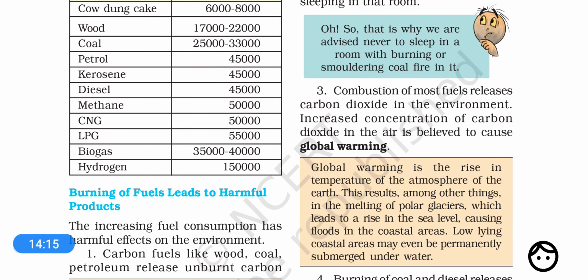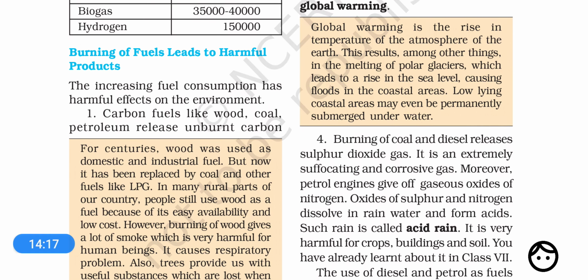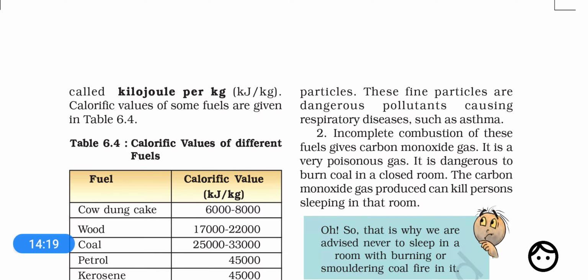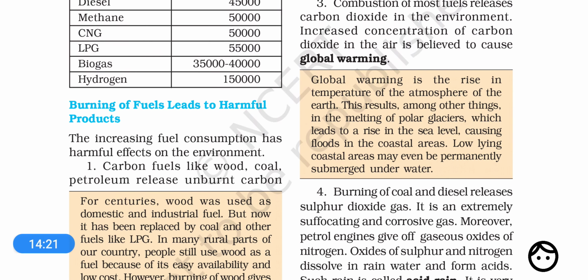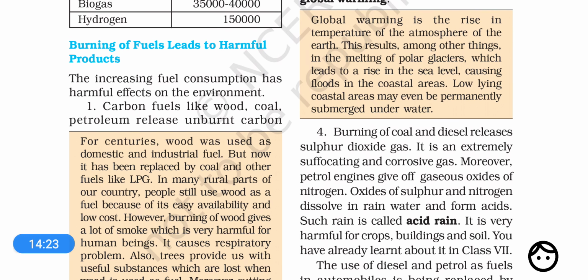Okay, now dear students, if we talk about burning of fuels, especially wood, coal, diesel, petrol, kerosene, right? When a fuel burns, it produces certain harmful substances. Especially the fossil fuels produce a large amount of harmful substances.